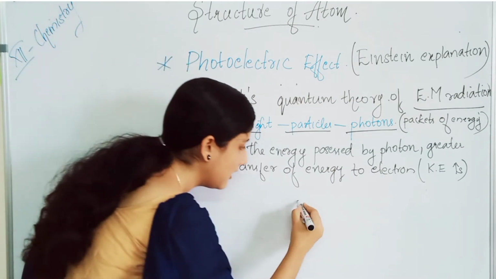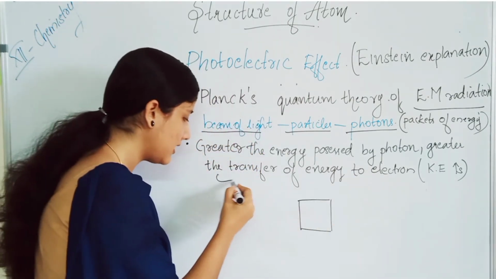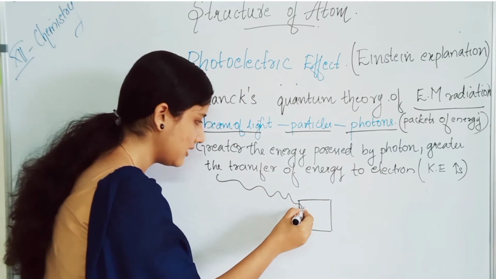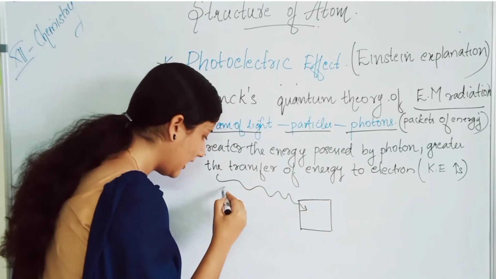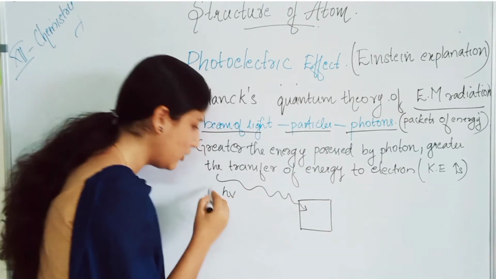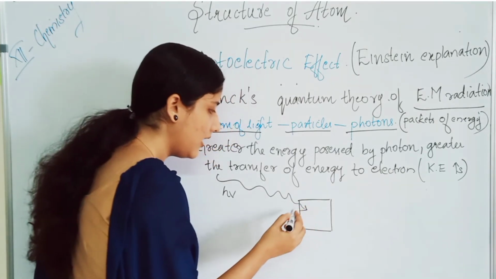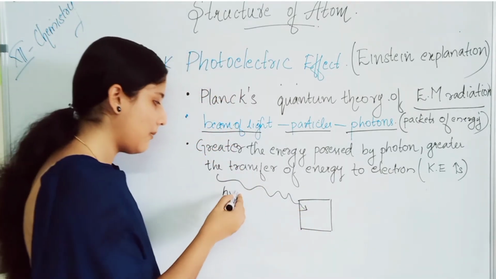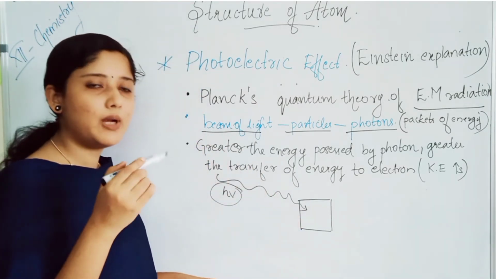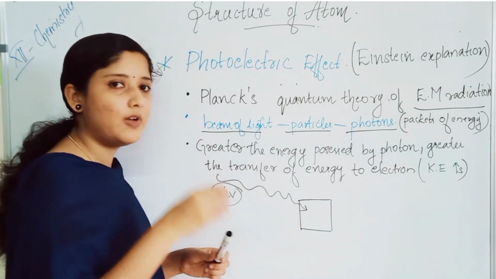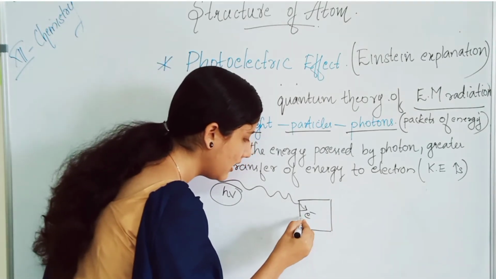Okay, that means to the metal surface, what first light comes, and he told that it is photons. Photons of the energy h nu. If h nu frequency light is coming and striking the metal surface, his explanation is that it is coming as photons, and when it collides with the electrons on the metal, the photons will transfer energy to the electrons and the electrons are ejected.